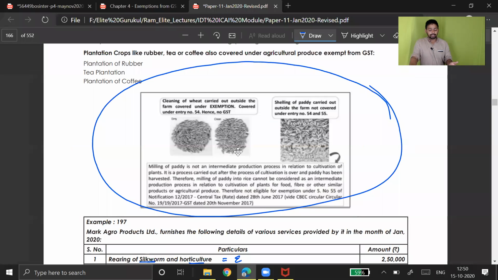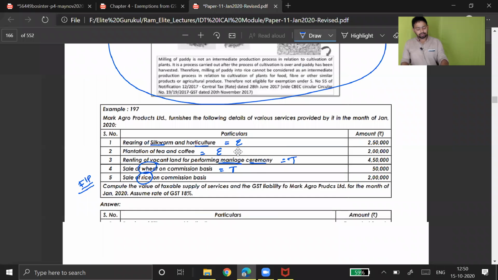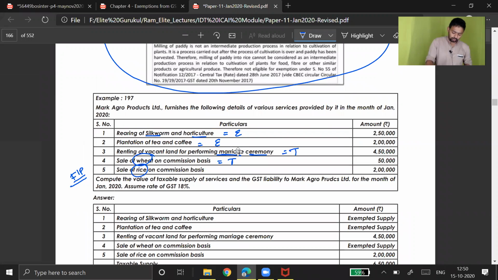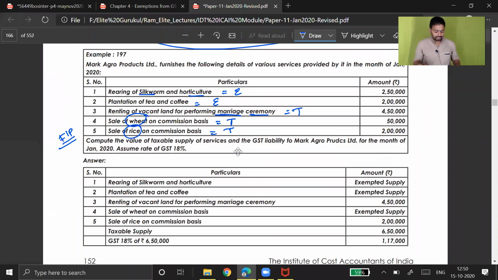Converting paddy into rice is not an agriculture activity, and rice is definitely not agriculture produce. Similarly with wheat, and therefore this too will become taxable. The rate of tax will be 18%. You have to compute the GST amount.